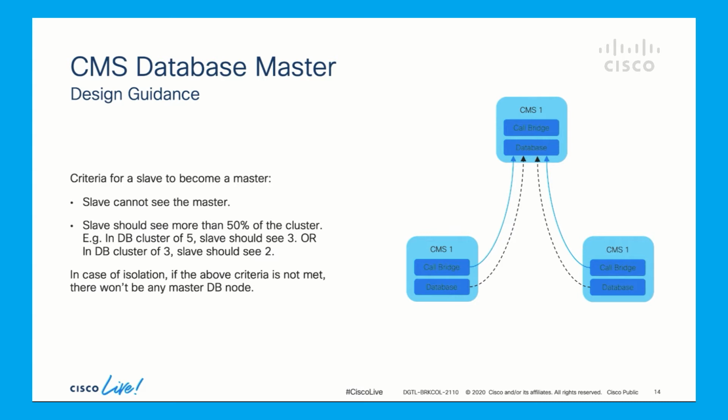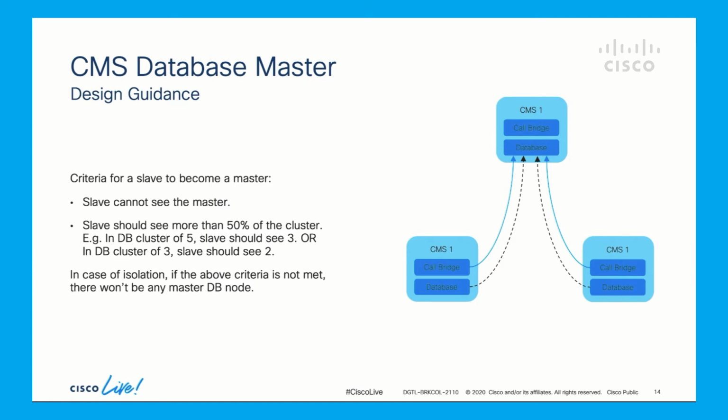So, if a database cluster consists of even number, for instance 2 or 4 nodes, and the network is cut into half such that an equal number of nodes are on each side, the master on one side will be demoted to a slave since it cannot see more than half of the cluster members. In that case, there will be no master in the cluster. For this reason, it is recommended to have an odd number of nodes in the database cluster to ensure that a master is always elected. As a result, the minimum number of database nodes in a cluster would be 3.